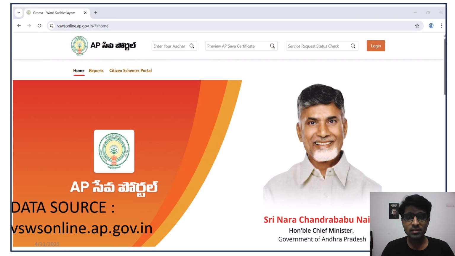For data analysis, data is collected from a portal named vsws.ap.online.ap.gov.in. This portal has been used for service delivery for the past 3 to 4 years, so the maximum amount of data is available in this portal. Upgradation of services from this AP Seva portal to WhatsApp is the main theme of this project.